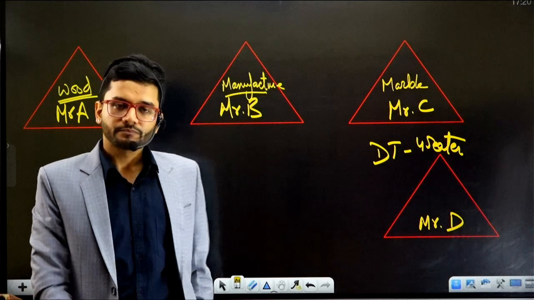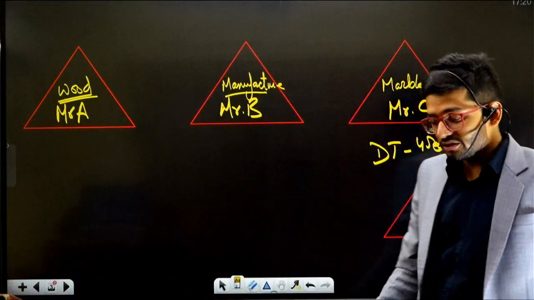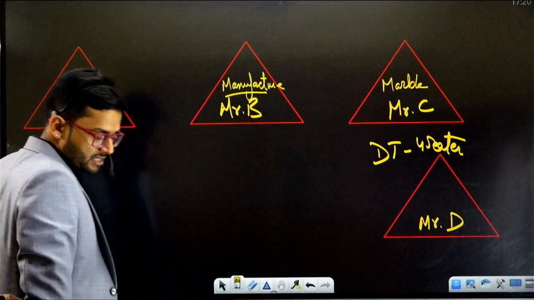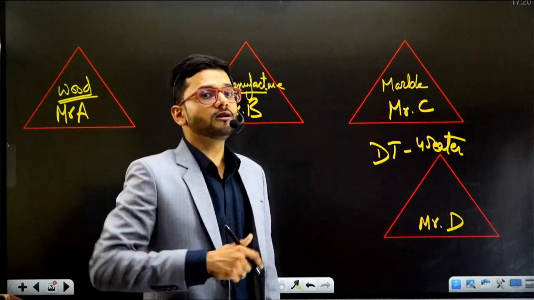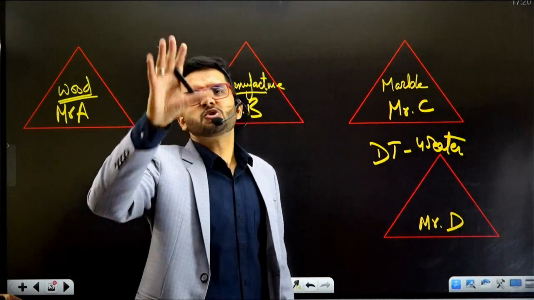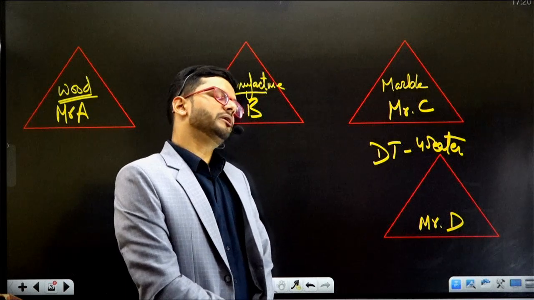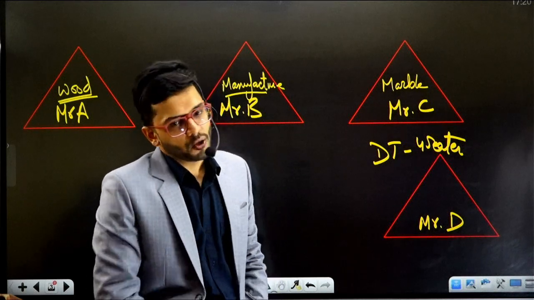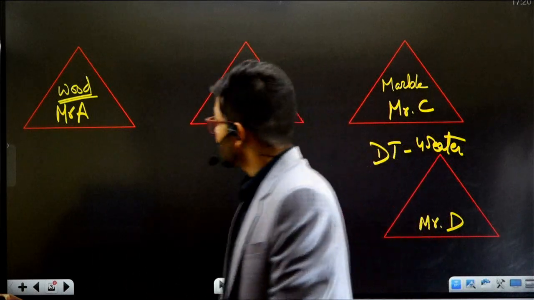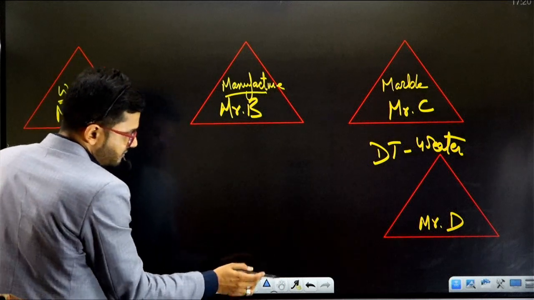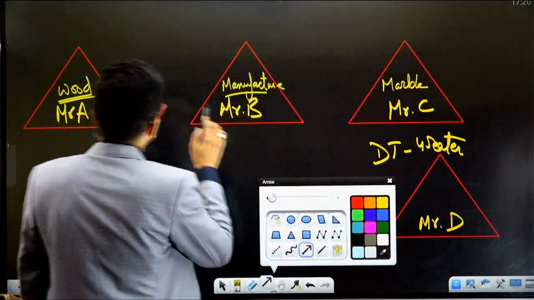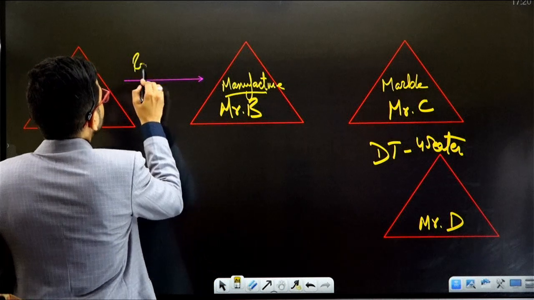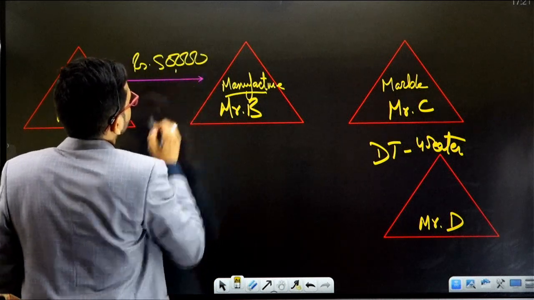Now first is Mr. A. Mr. A will provide wood to Mr. B. Suppose Mr. A tells Mr. B, please tell us what kind of wood do you want? A good quality wood or an average quality wood? Mr. B says, no, we want good quality wood because the customer is ready to pay a good amount for the dining table. Mr. A says, okay, if you want good quality goods, then I will supply you the best quality teak wood which is available in the vicinity, and it will cost you rupees 50,000.